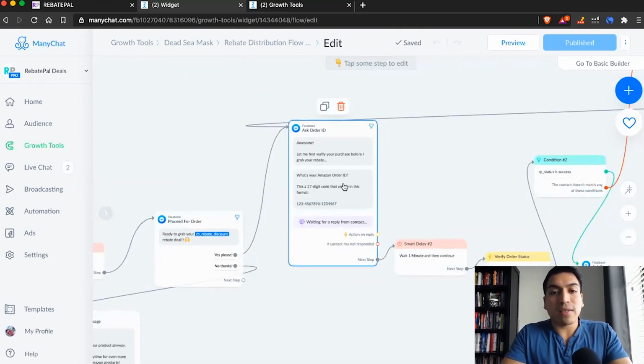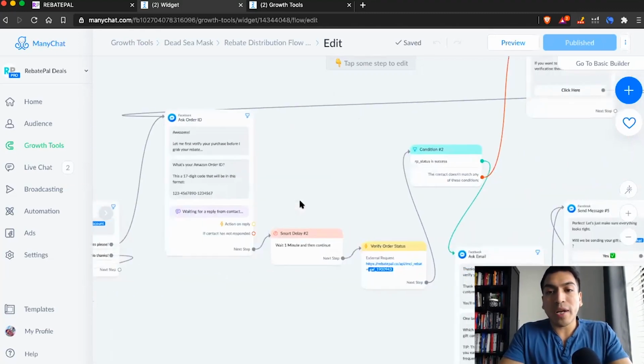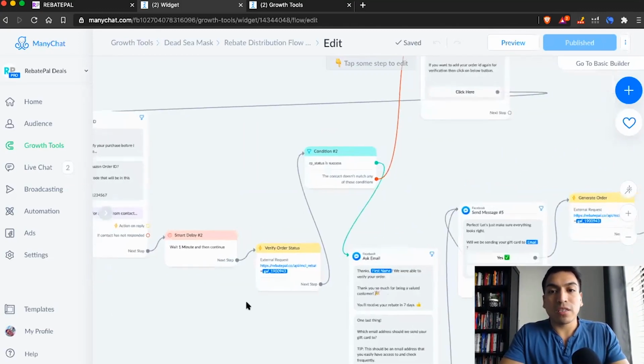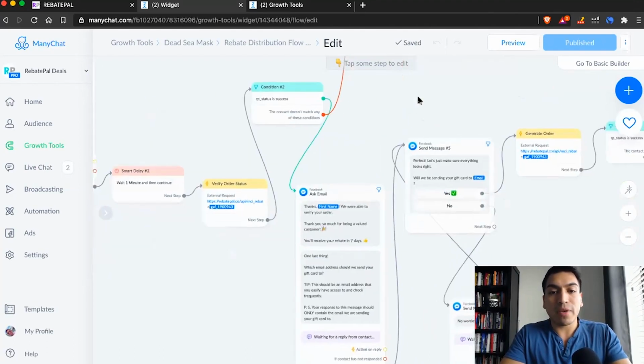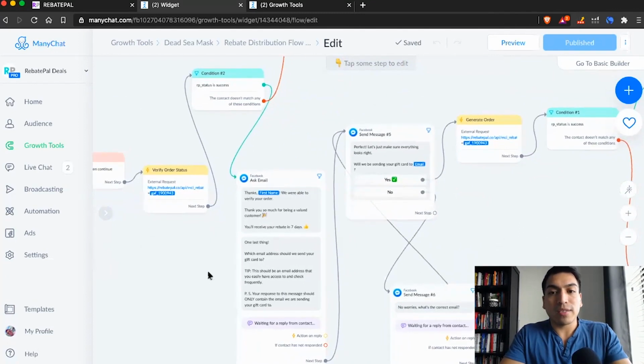And we also ask them, so this is where we're asking them for their order ID in order to verify that the order is a true order. This is where they'll reply with the order ID. We pull the order history from your Amazon account to make sure that that order ID matches. And if it does, then we'll go ahead and begin fulfilling the rebate within 7 days.